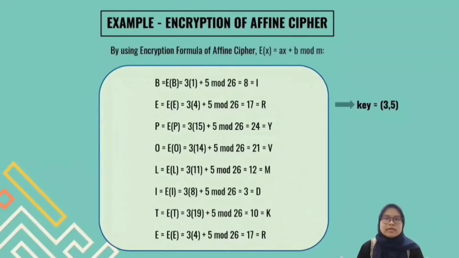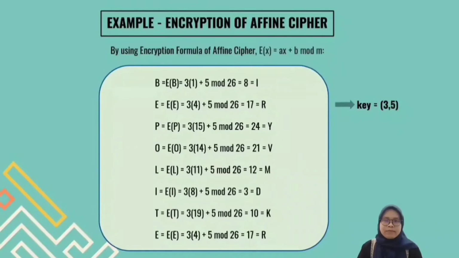For the plain text, the words that we use are "be polite". Then, we need to translate it into ciphertext. For that, we insert the value in the equation and calculate it. For example, we know that B is equal to 1. So, the equation that we will get is E(B) equals 3 times 1 plus 5 mod 26 equals 8, and 8 is equal to I.